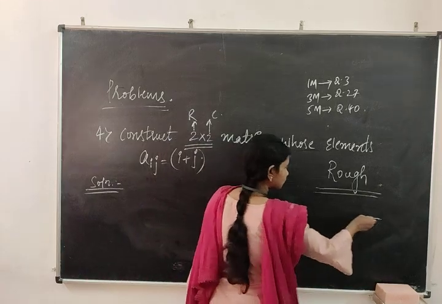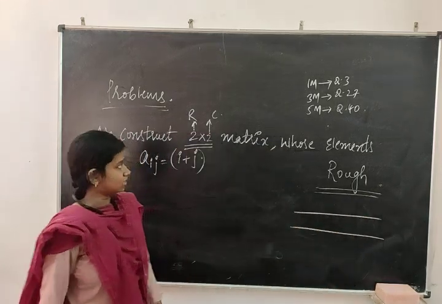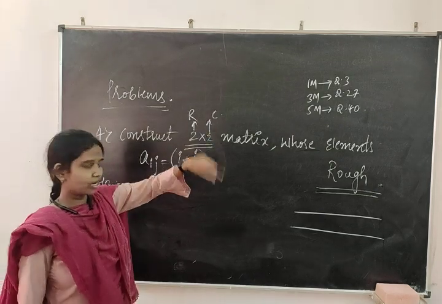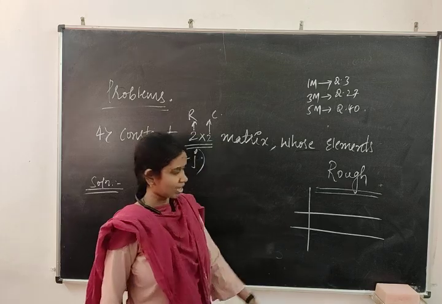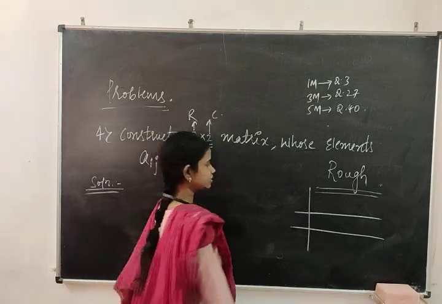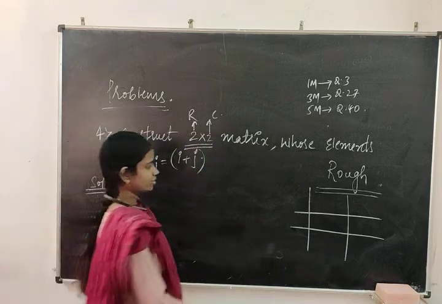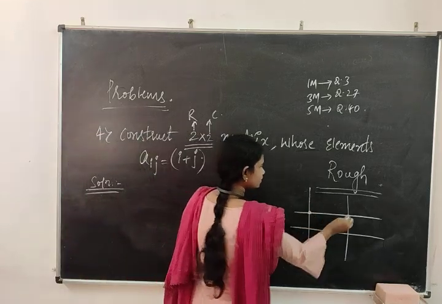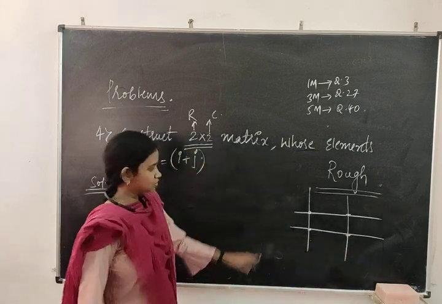So I will write one horizontal line, a second horizontal line. Next, columns mean vertical. Take vertical lines in such a manner that they intersect. This is one vertical line, this is another vertical line. You just take the points here. It's rough work.